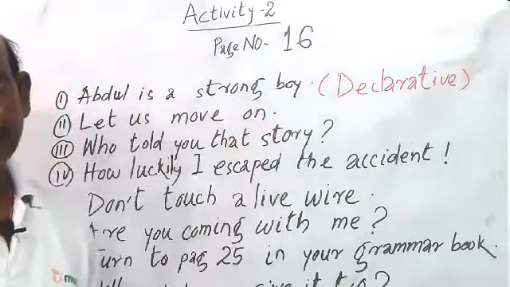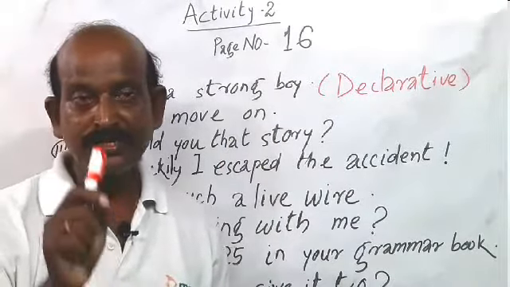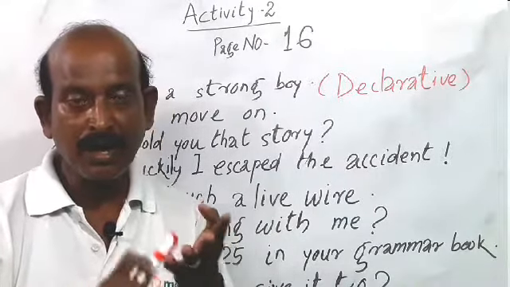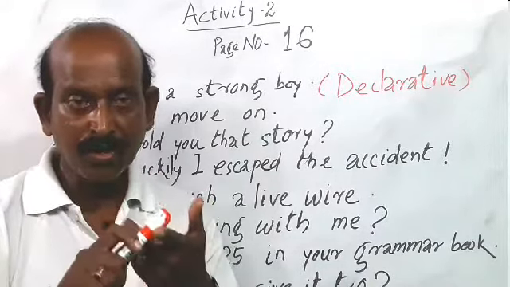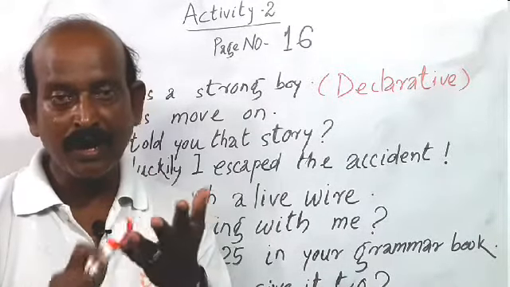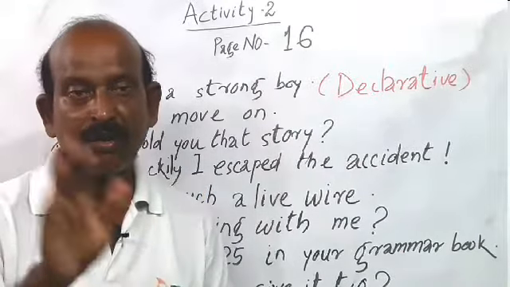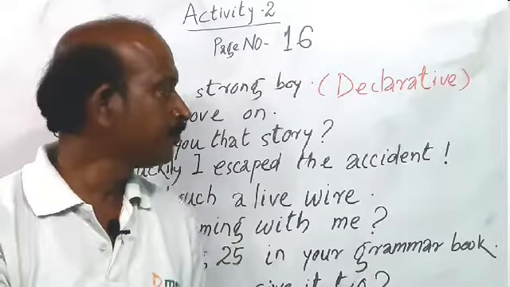And I have told you that if any sentence gives any order, request, command, advice, suggestion, warning and also wish, they are called imperative sentence.